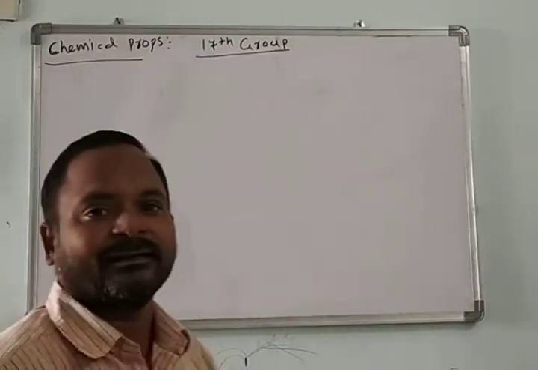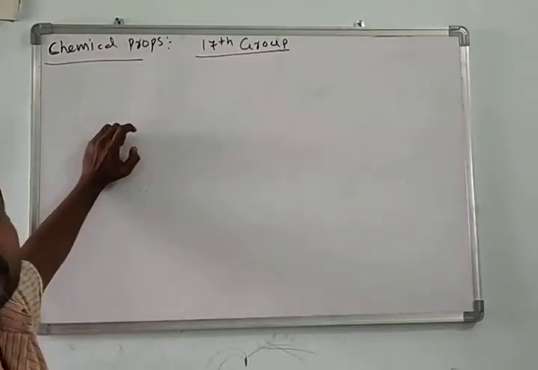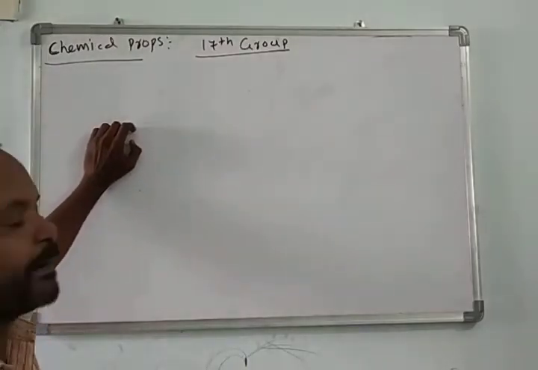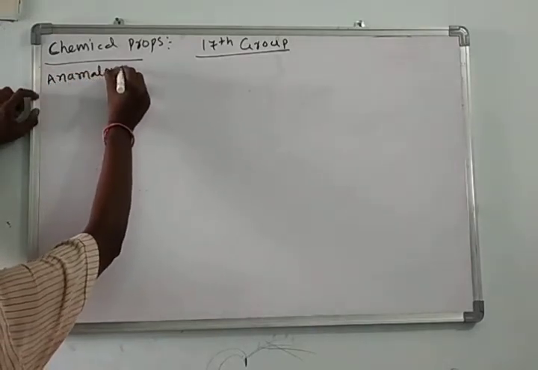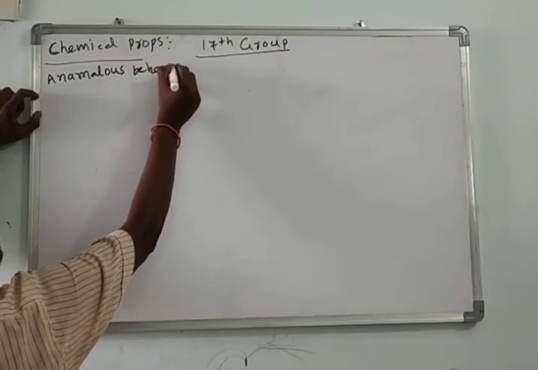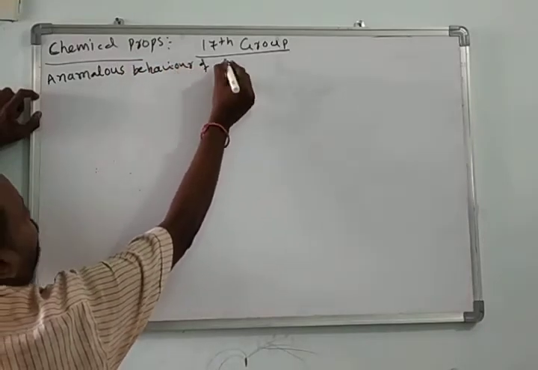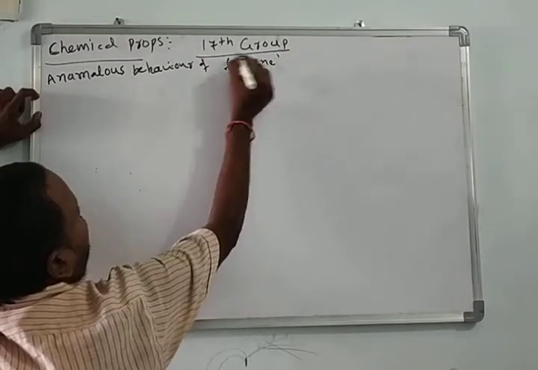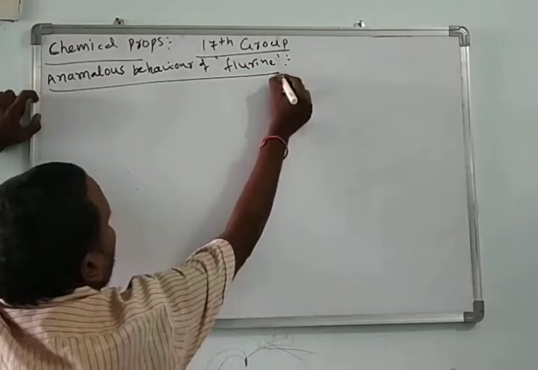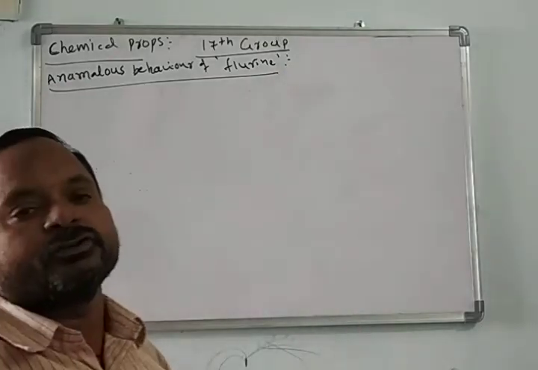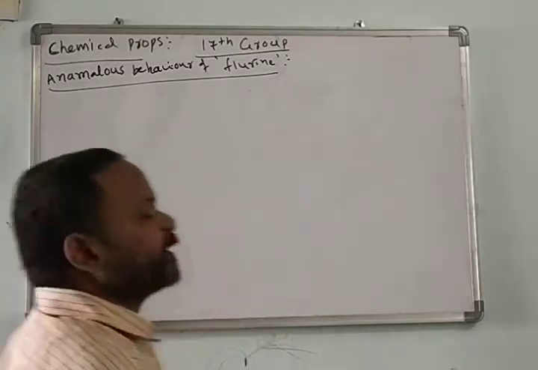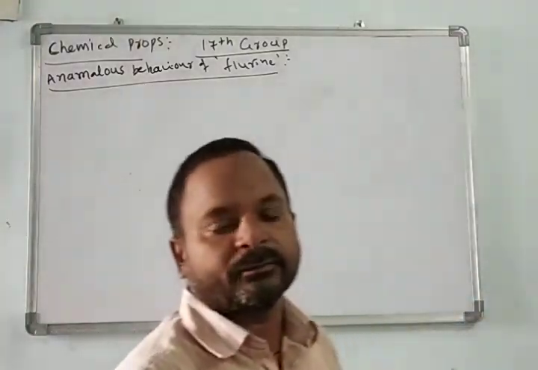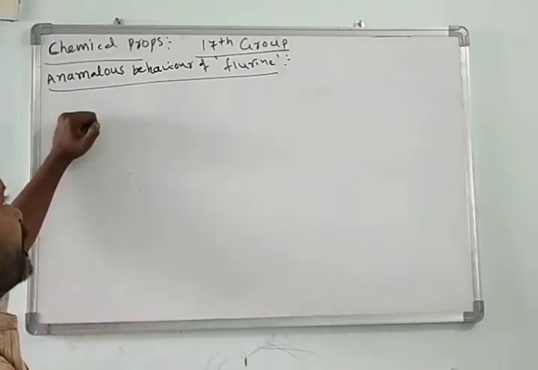Good morning, students. Today we'll discuss chemical properties of 17th group elements and anomalous behavior of fluorine. Due to some reasons, fluorine shows anomalous behavior. What is the meaning of anomalous behavior? Different from the group elements, we call it anomalous behavior.